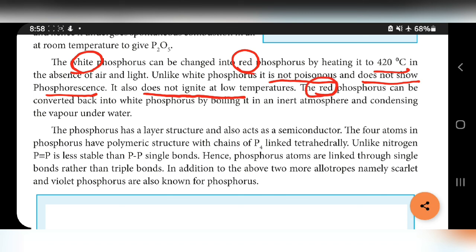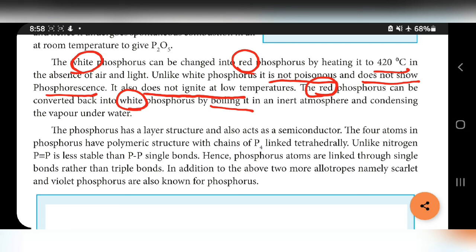And we can convert red phosphorus into white phosphorus by boiling in an inert atmosphere and condensing the vapor under water. Black phosphorus has a layer structure and also acts as a semiconductor. This is one of the uses. Generally it is used as a semiconductor.